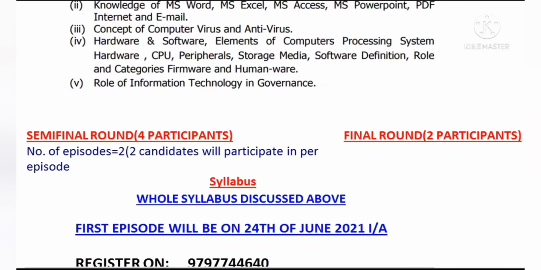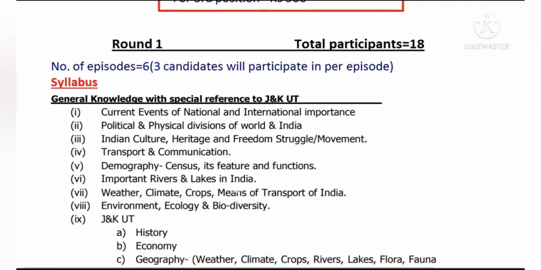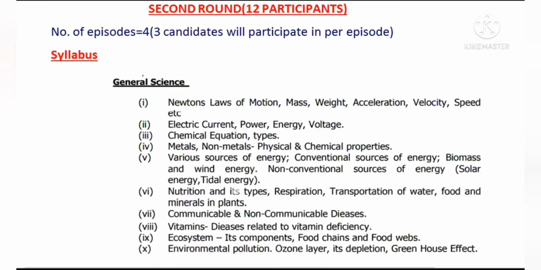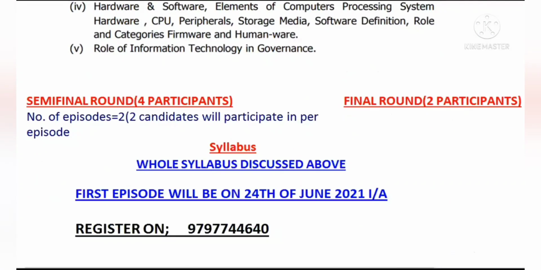In the semi-final round, there will be 4 candidates and 2 episodes, and obviously 2 candidates will participate per episode. And in the final round, there will be 2 participants. The syllabus for the semi-final and final is the whole syllabus discussed above. That means general knowledge with special reference to J&K UT, English, general science, and computer science. That means the questions in all the 4 portions discussed above will be in the semi-final and final round.